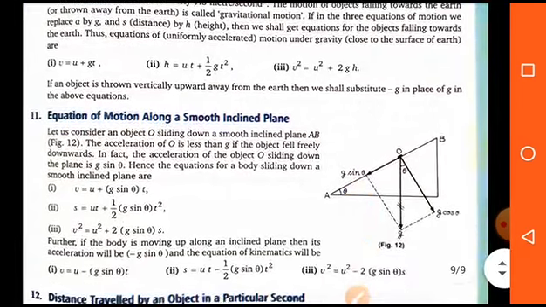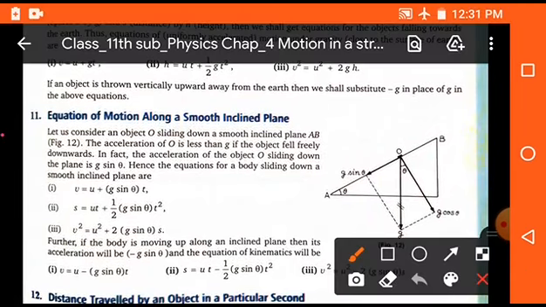Now students, we discuss here equation of motion along a smooth inclined surface. That means if any body is moving or sliding on an inclined surface, then we can use these types of equations for calculating their velocities, displacement, acceleration, etc. So these are the equations. First is v is equal to u plus g sine theta into t, s equals to ut plus half g sine theta t square.